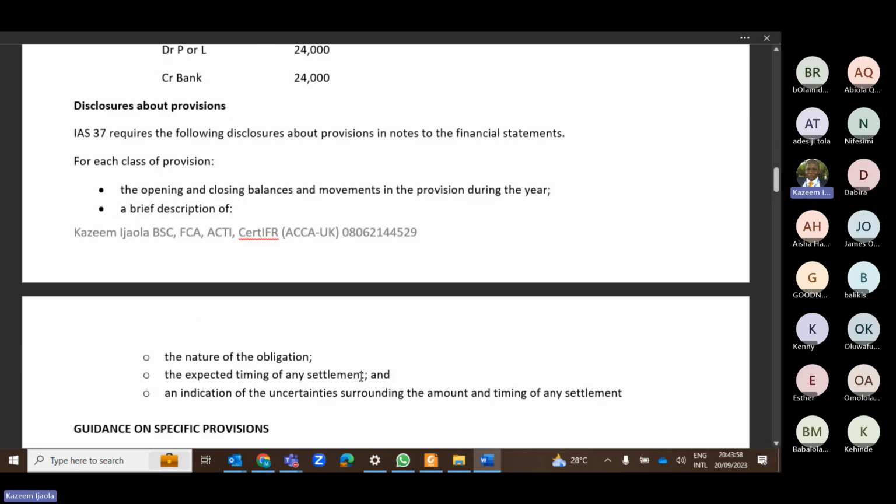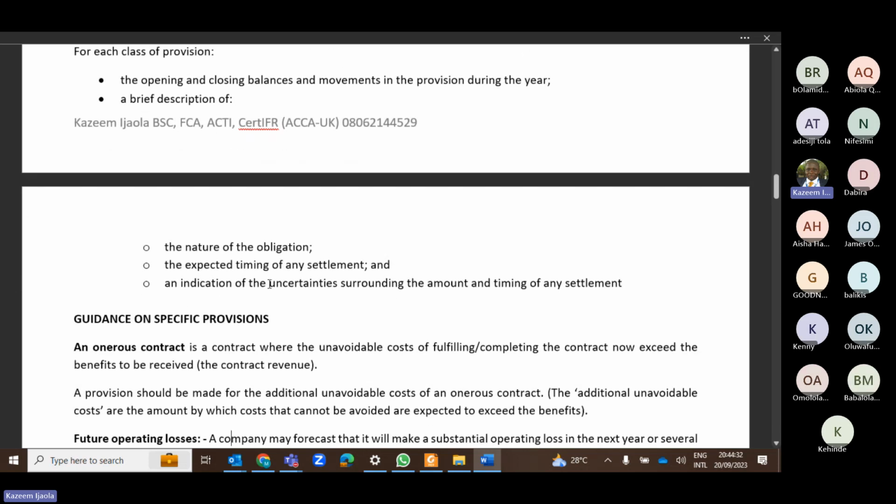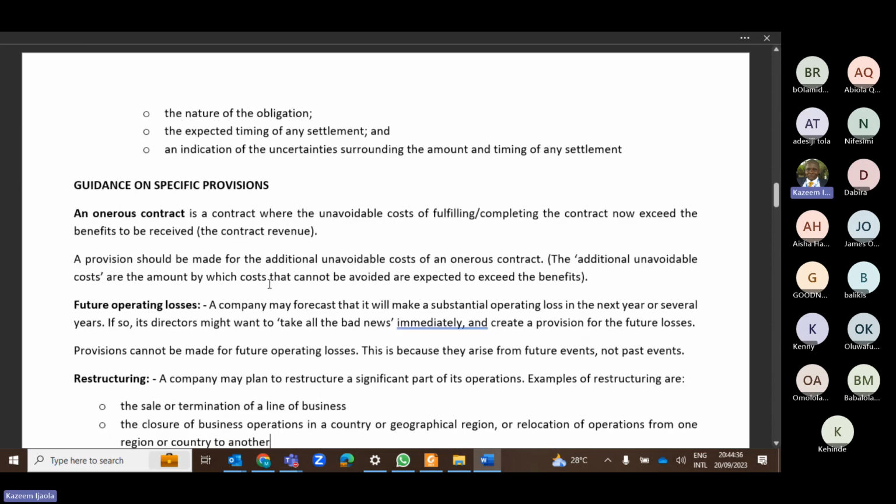Let's move on to the guidance on specific provisions. Disclosure: for every provision you have to disclose. The first thing you do is show the opening and closing balance on the provision. What you recognize in P or L is the movement in provisions, that is the difference between your closing and opening. You also explain the nature of the obligation and the expected timing. These are what you disclose in your provision.